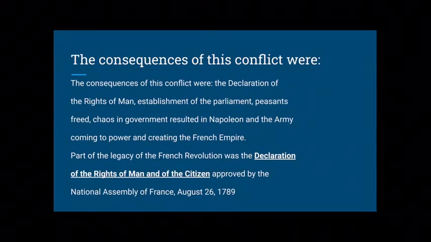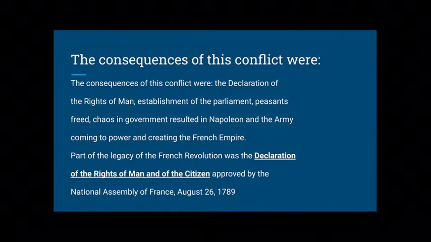The consequences of this conflict were the Declaration of Rights of Man, establishment of the Parliament, chaos in government resulted in Napoleon and the army coming to power, and creating the French Empire.